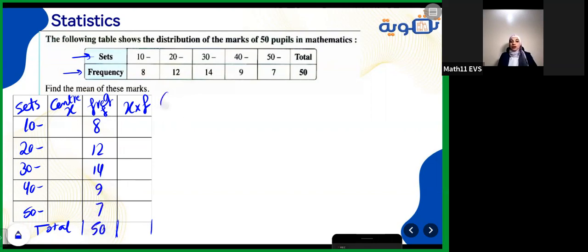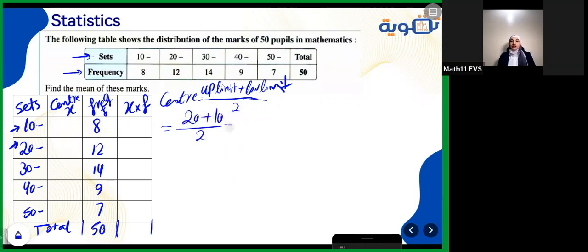How to get the center? To get the center, you need to add the upper limit plus the lower limit and divide by 2. So it's upper limit plus lower limit divided by 2. Then the upper limit here is 20 plus 10 divided by 2. 30 divided by 2, it will be 15. So the first center here is 15.